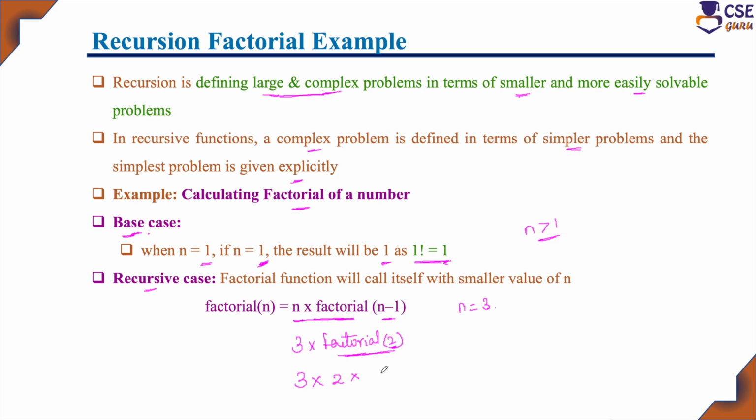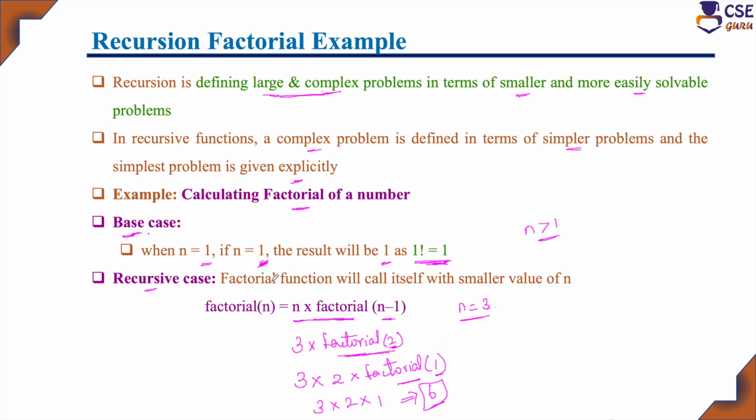So 2 into factorial of 2 minus 1, which is 1. So factorial of 1, when n is 1, that is the base case. 1 factorial, the result is 1 only. Then, going back, you get 3 into 2 into factorial of 1, with the value 1, so you will get 6. This is the result of the factorial function for n equal to 3.